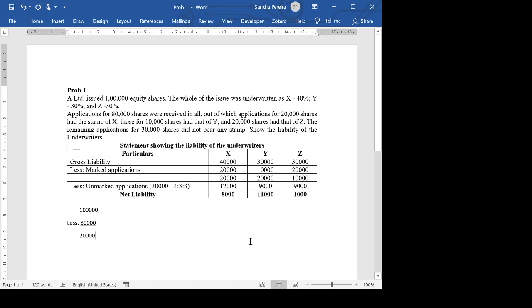So this is what we have to do. This I just did as a simple working. What is this? This is a more elaborate version of this, showing it underwriter wise. Okay. So out of the total shares issued 1 lakh, 40 plus 30 comes to 1 lakh. 80,000. If you put your marked and unmarked, you'll get 80,000. 20 nobody took up. So this 20, these underwriters have to take up in the following manner.